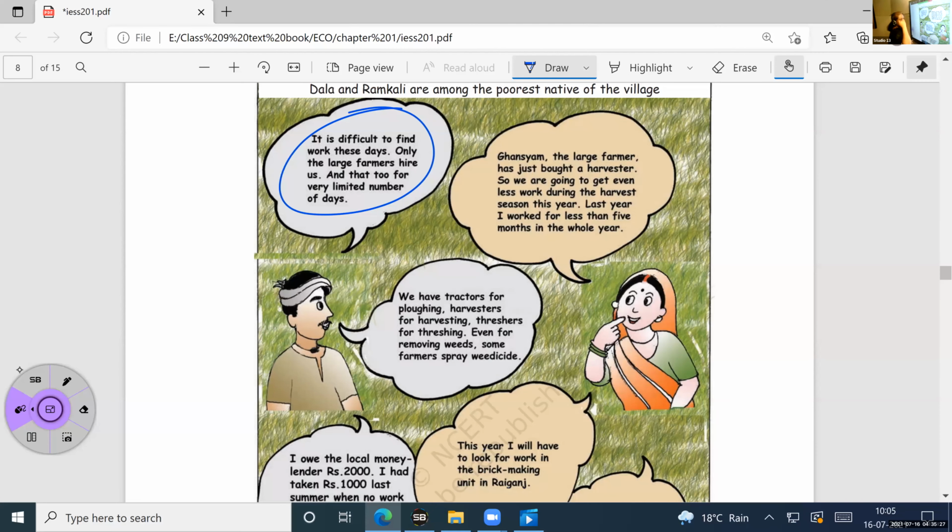You can see the screen and read. Ma'am, he is saying, but his voice is too low. Okay, okay. Mithun, can you read then?